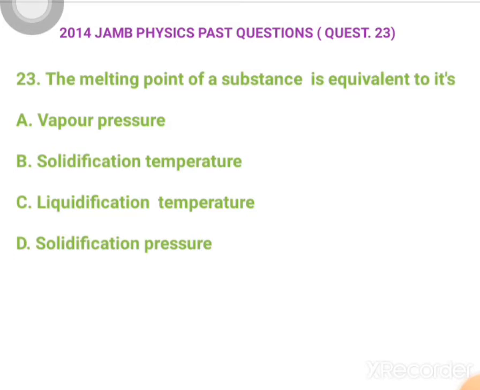To liquid. So from here, option A says vapor pressure, B says solidification temperature, C says liquefaction temperature. So our right answer is option what? Option C, which is liquefaction temperature.